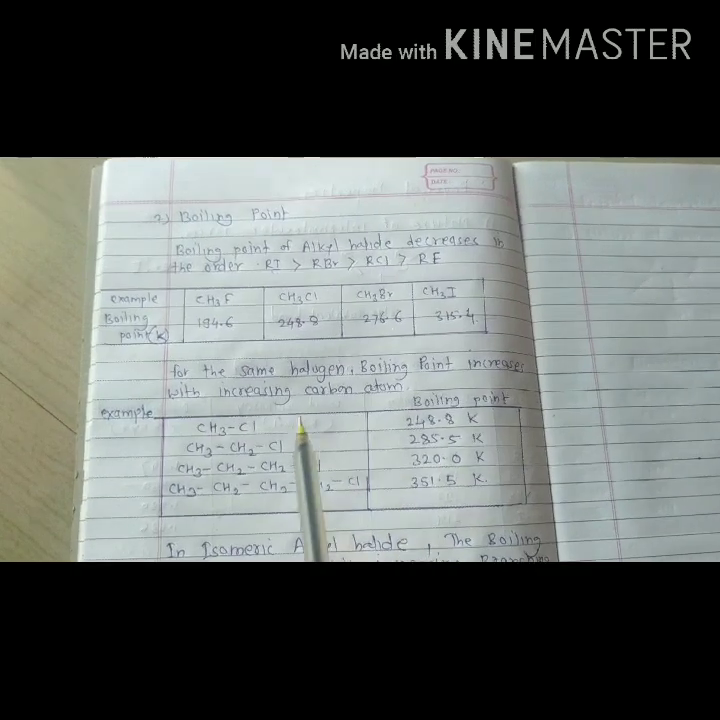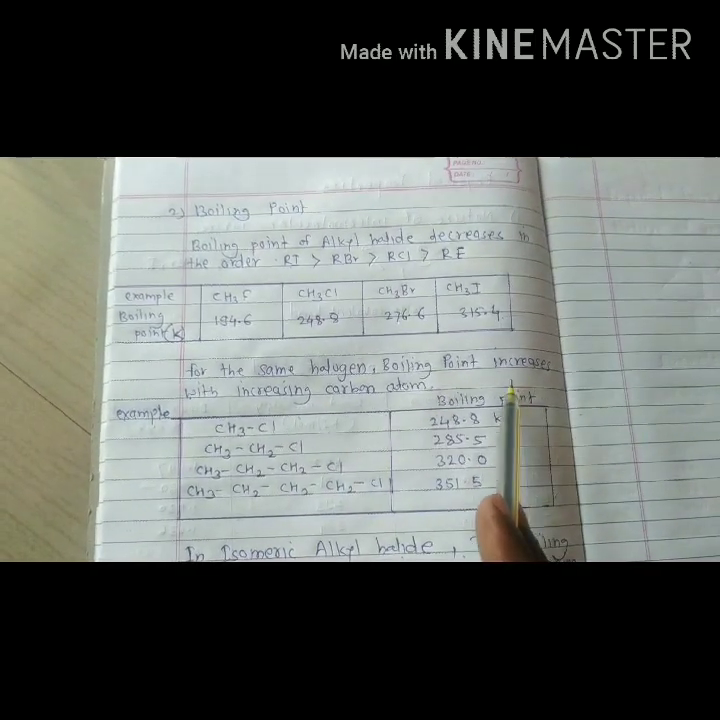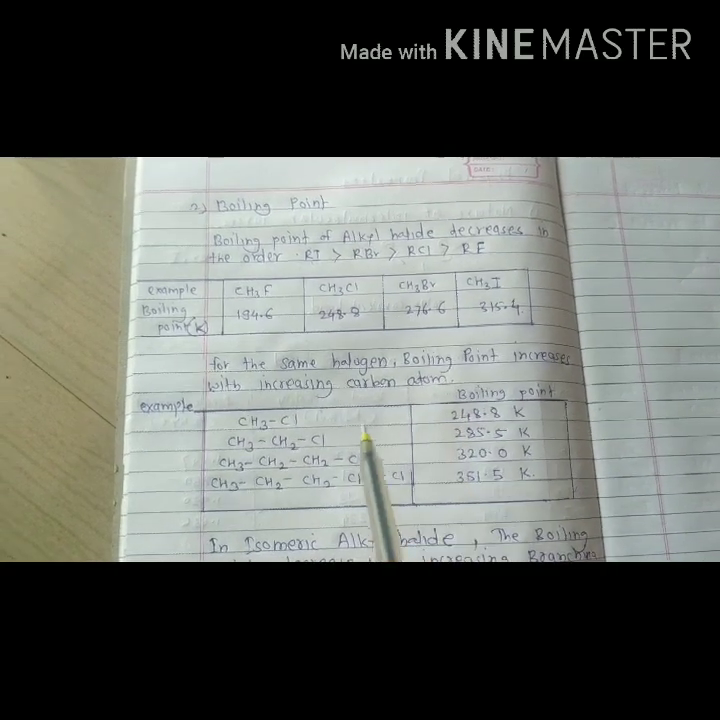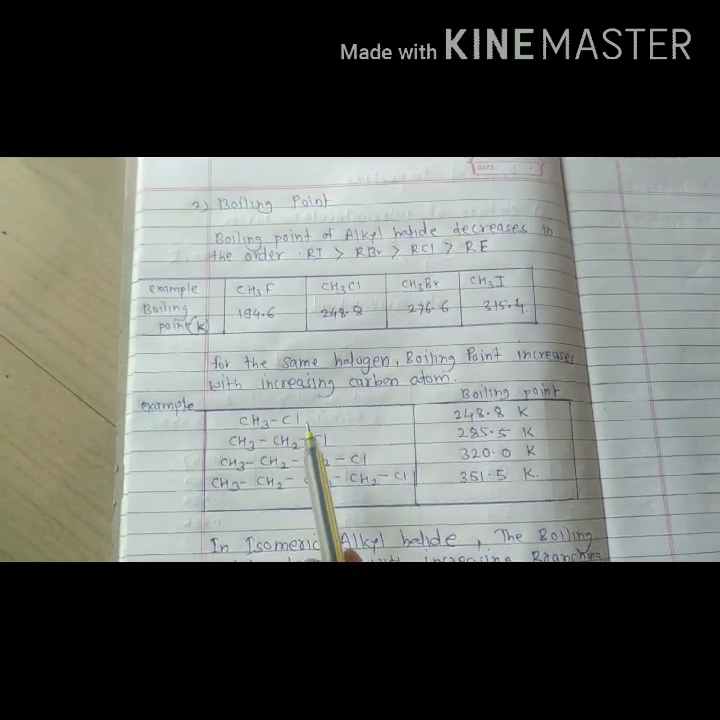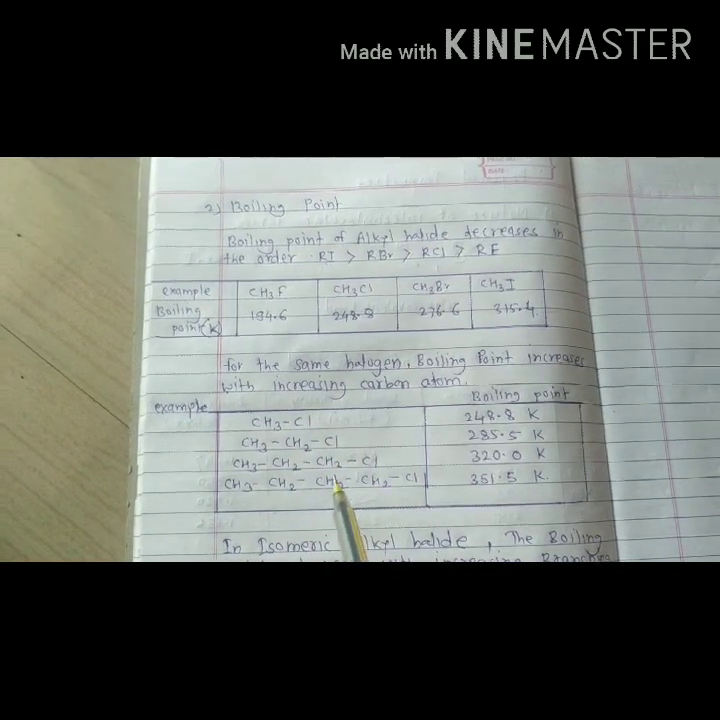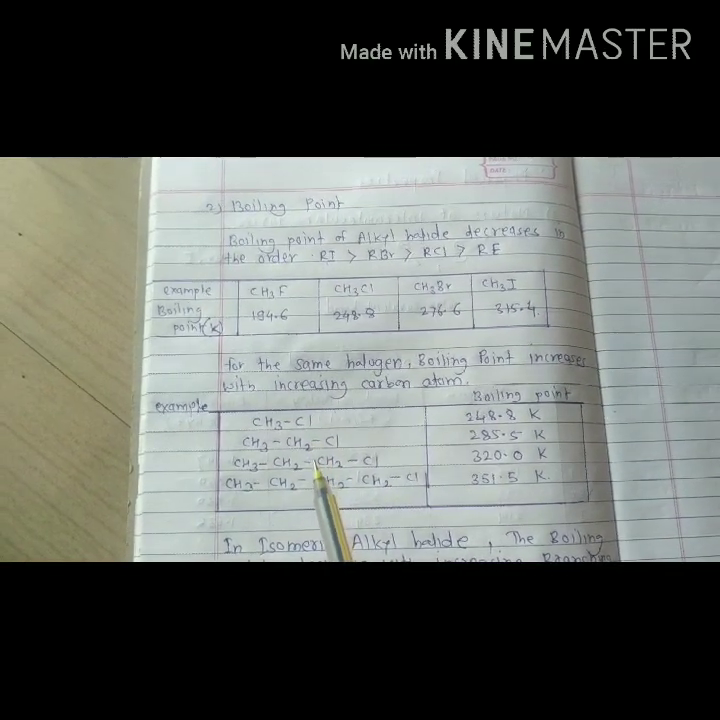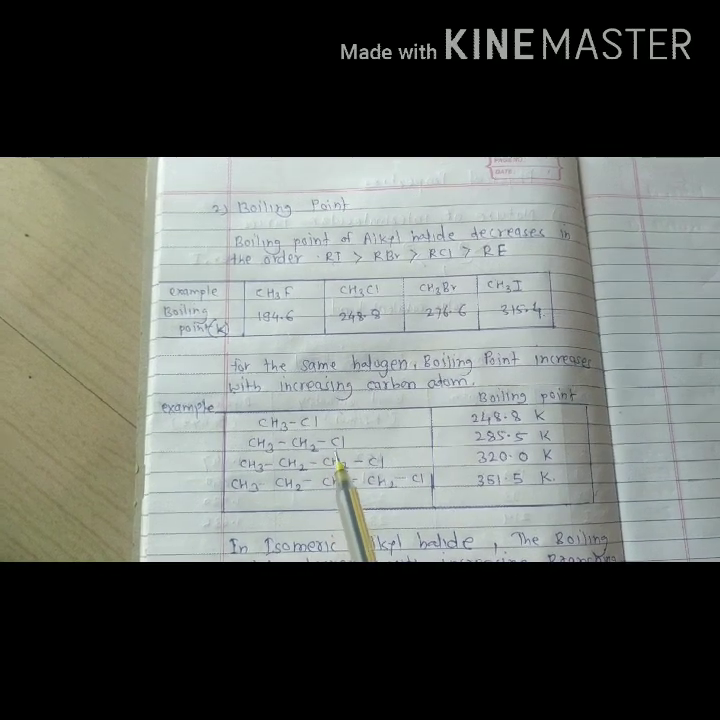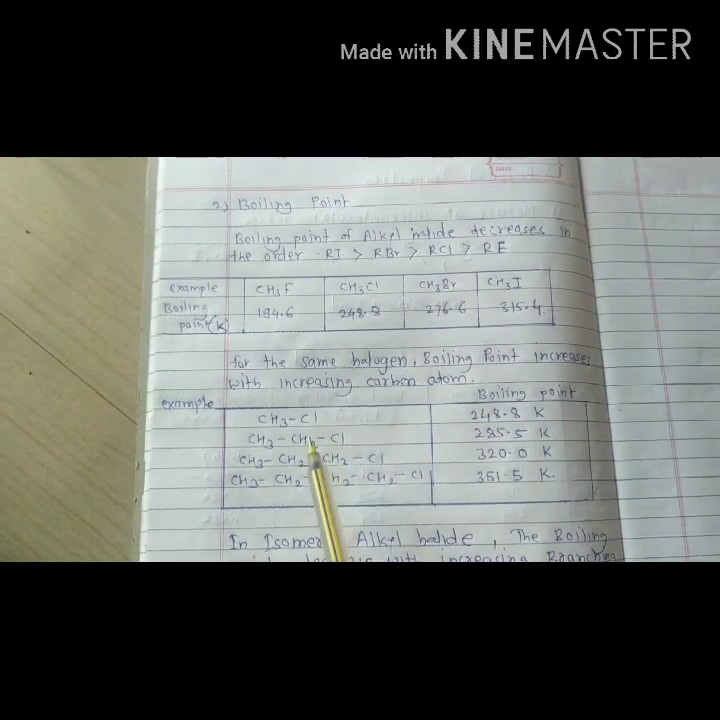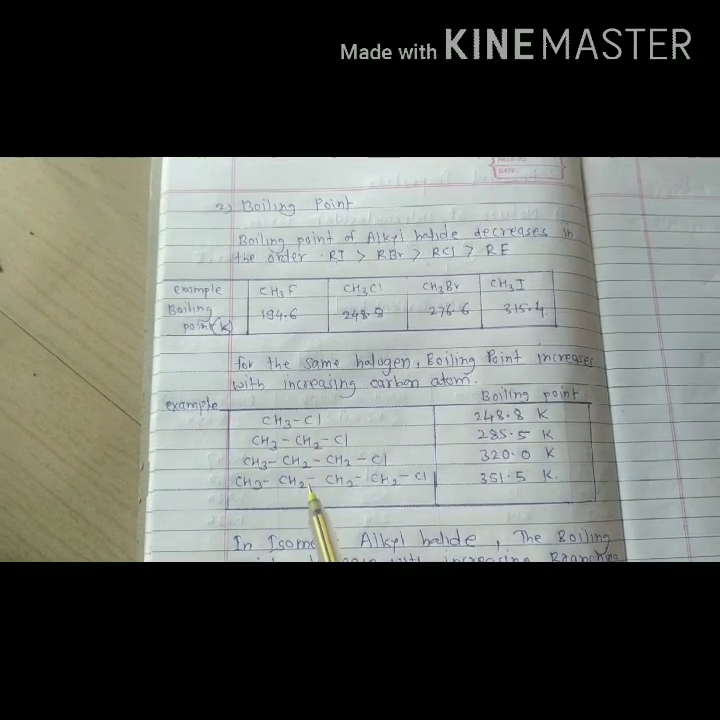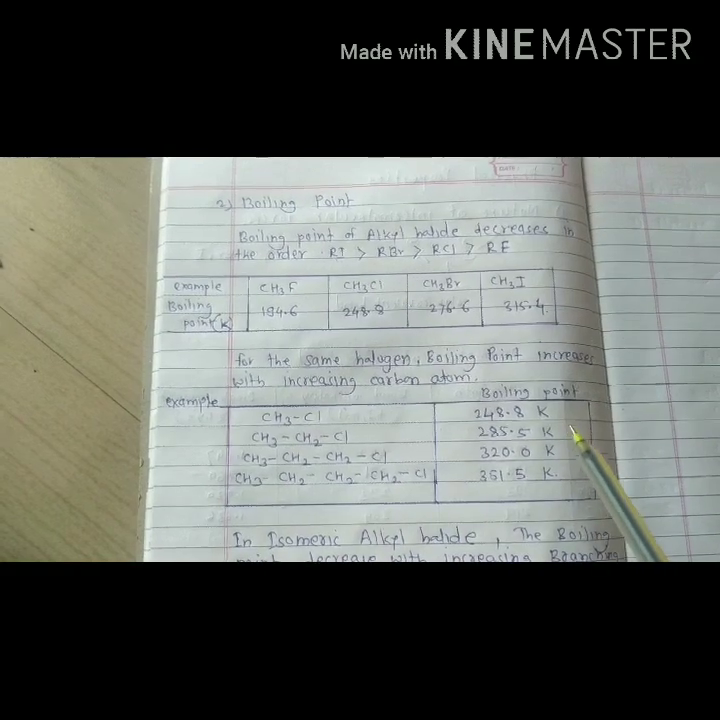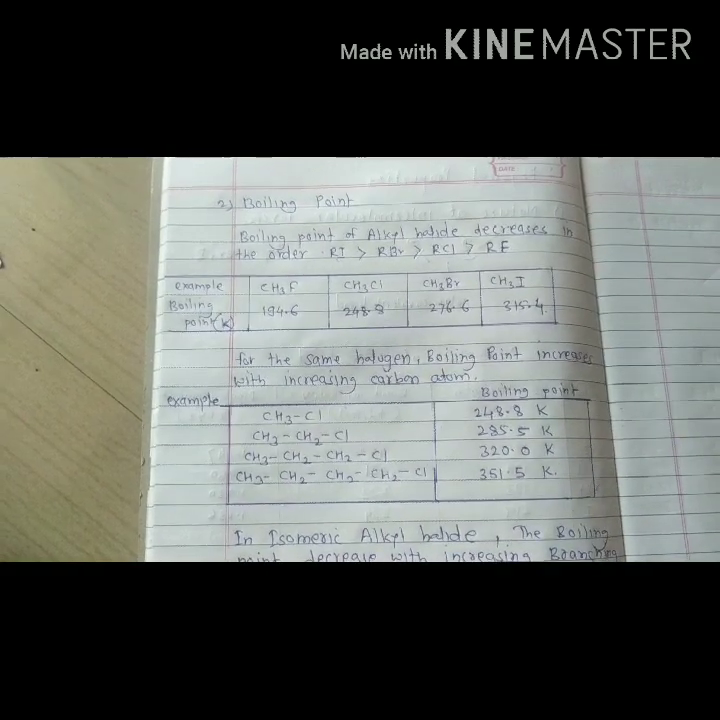For the same halogen, boiling point increases with increasing carbon atoms. For example, methyl chloride, ethyl chloride, propyl chloride and butyl chloride. Each alkyl halide contains one extra carbon atom. The compounds contain one carbon atom, two carbon atoms, three carbon atoms, four carbon atoms. As the number of carbon atoms increases, the boiling point of alkyl halide also increases.